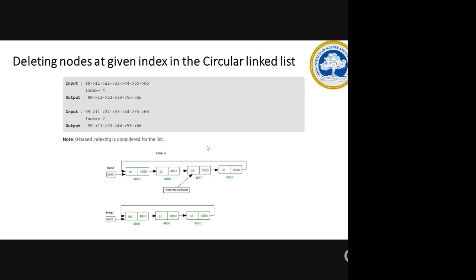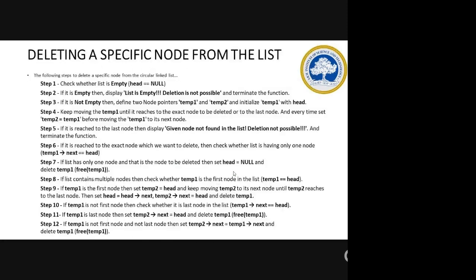Now this 11 has to be linked with the 33, right? This one's name is temp2, this one's name is temp1. So how you should set the link is: temp2's next should be temp1's next. Clear? And then you free temp1. After linking, you free temp1. That is, this address will hold the address of this one's next. What is here will come over here now. So temp2's next will hold the address of temp1's next. That line is only here, you can see: temp2's next is equal to temp1's next, and then you can free temp1.